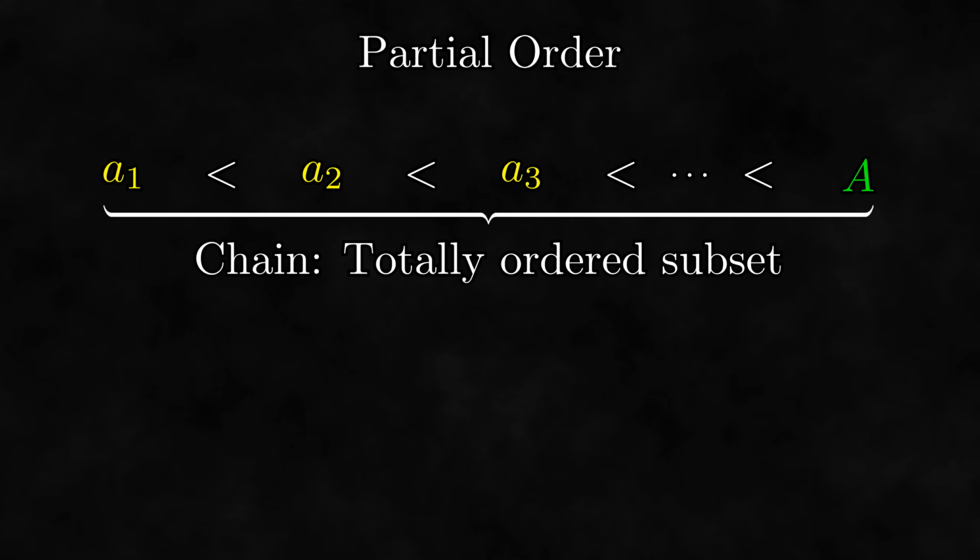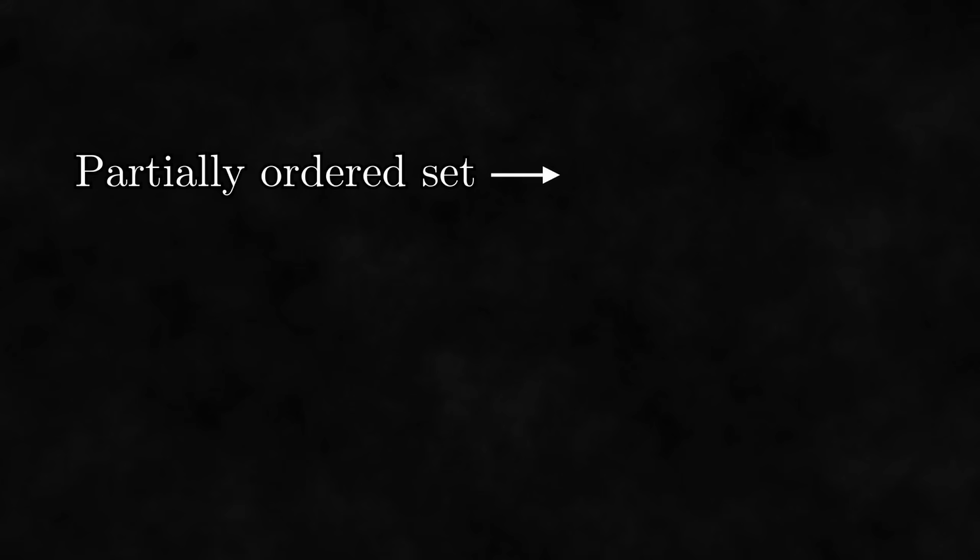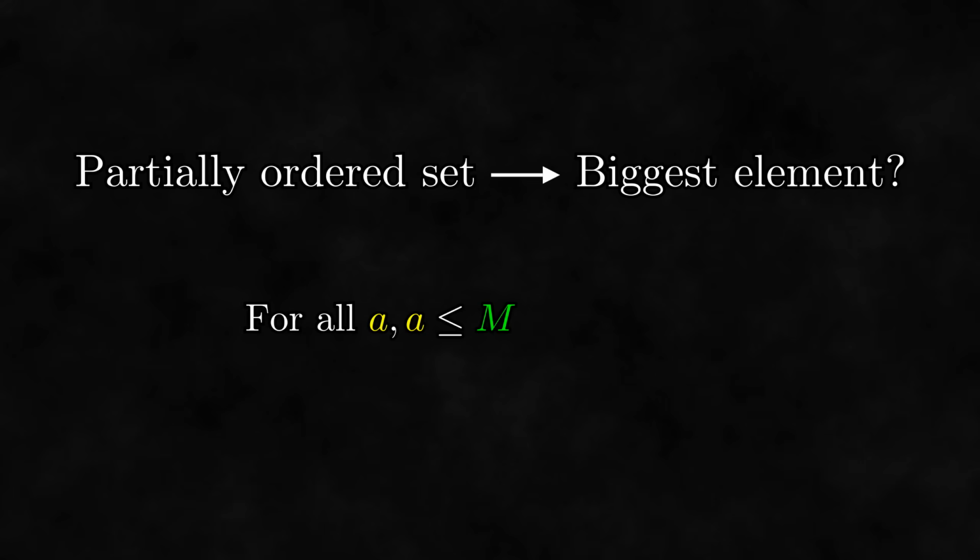At this point, we can start to work towards the statement of Zorn's lemma. Starting with the partially ordered set, we're trying to make a biggest element. But what do we mean by a biggest element? Well, normally we formalize this idea by saying that everything else in the set is less than it. This kind of element in a set is called a maximum element. However, this is not the kind of biggest that we are looking for.